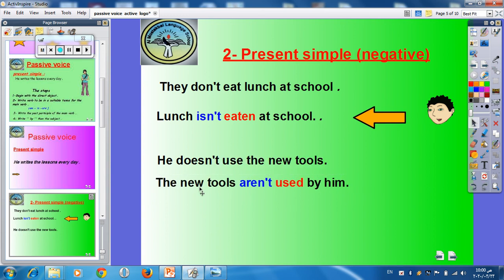Who can say? Yes, right. The new tools aren't used by him. So I started with the new tools. After that, we looked at the main verb doesn't use. It's present simple in the negative. I put aren't. After that, I changed the main verb use into used. The new tools aren't used by him. So what's our rule? Isn't or aren't plus past participle.